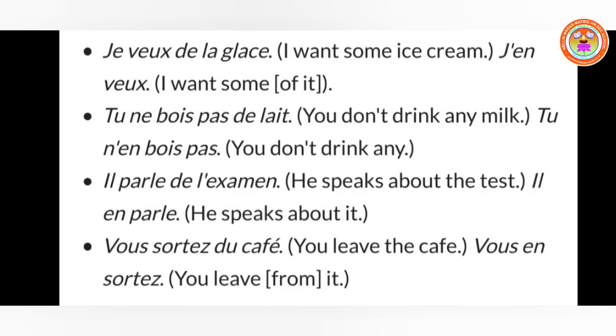So remove both things, that is, along with the noun you have to remove that and add en before the verb. So il en parle. So he speaks about it. The next one, vous sortez du café. So here also du café. Remove all that and add en before sortez. So you leave the café. Vous en sortez. You leave from it. Okay, so that is how it goes on.